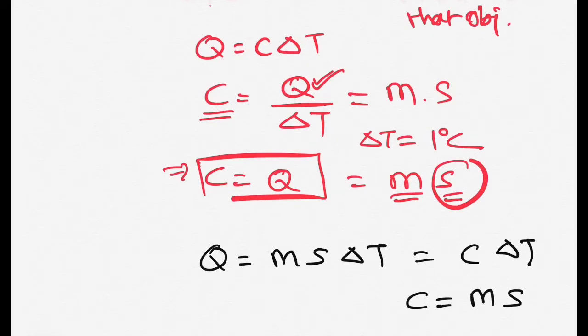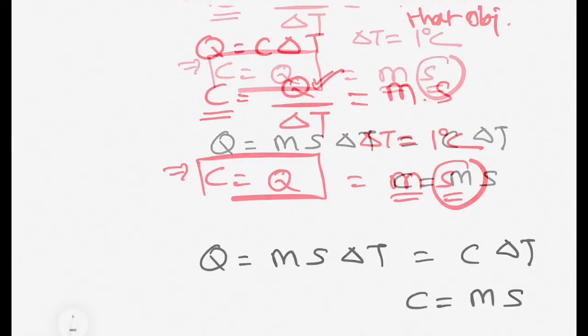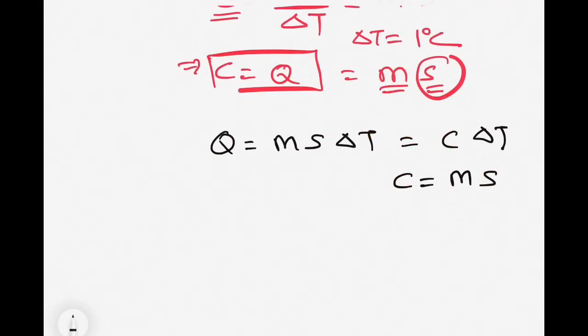All these relations create multiple scenarios on which numericals can be asked to a student. So let's see what different variations can be created. In these parameters, they can provide you the value of heat energy supplied. They can give you the mass of that object, and they can give you the temperature increase because of that heat supplied, and they can ask you what is the specific heat capacity of that material.